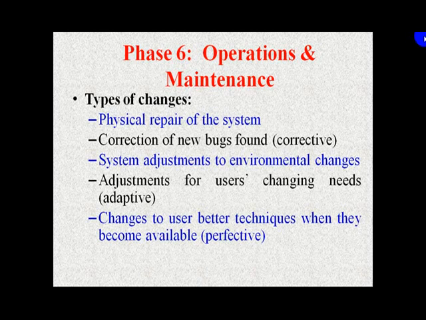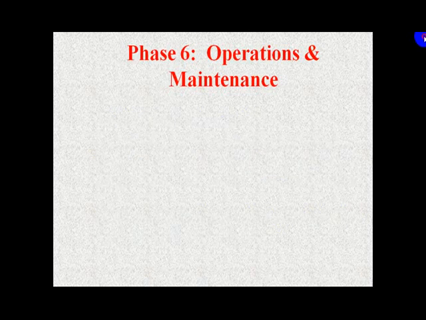on a particular set of inputs. Then there are some adaptive changes, like adjustment for users' changing needs. There may be some physical repair of the system that is required. And changes to use better techniques when they become available. So this kind of maintenance is called perfective maintenance.